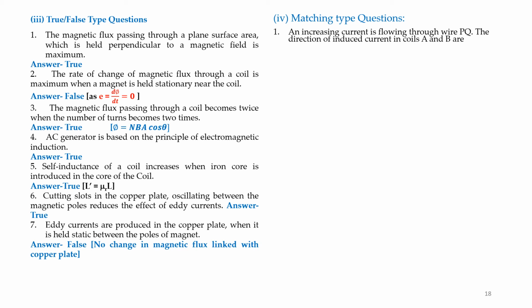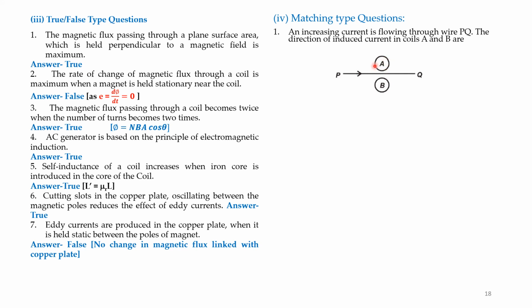Matching type question. Here, with an increasing current flowing through the wire PQ, the directions of the induced current in coils A and B are to be found. This is a current passing through the wire PQ, and A and B are current carrying coils.